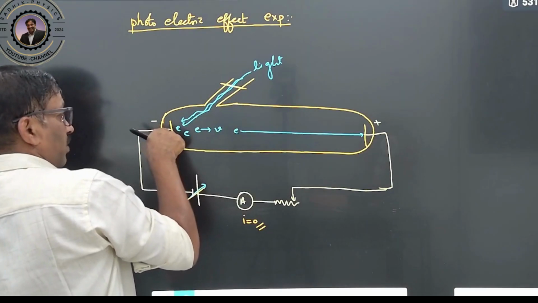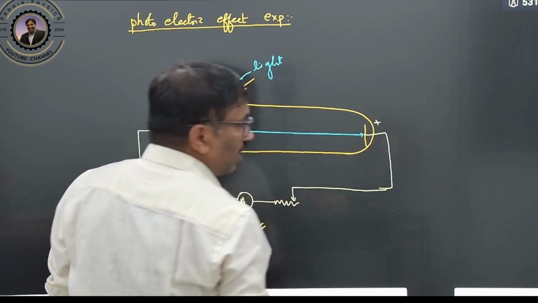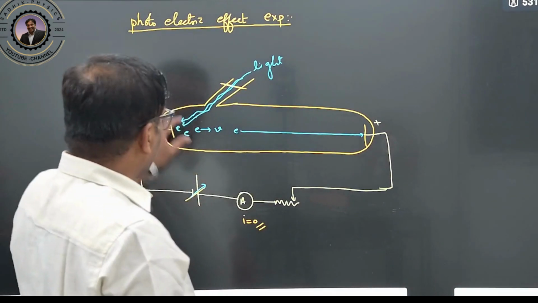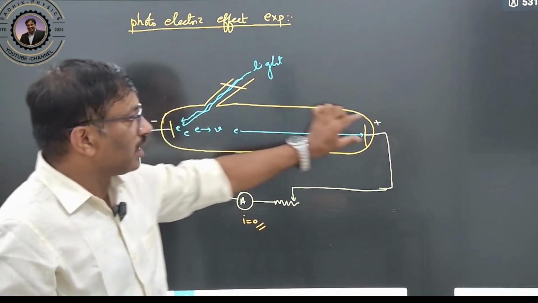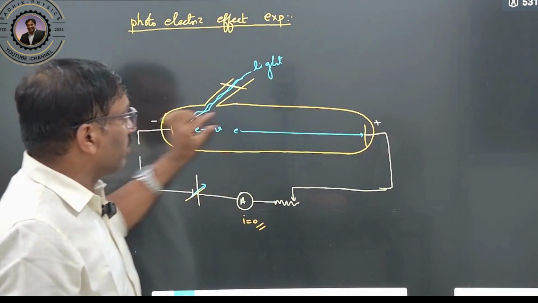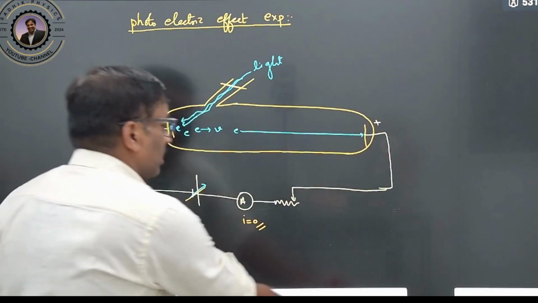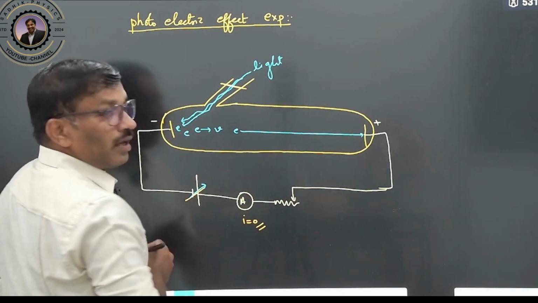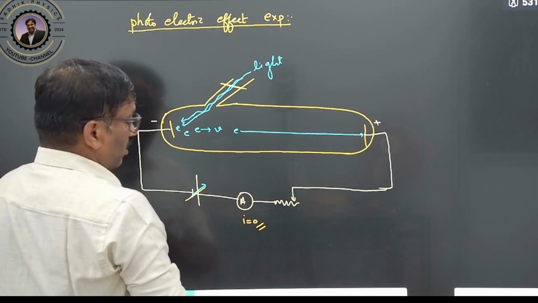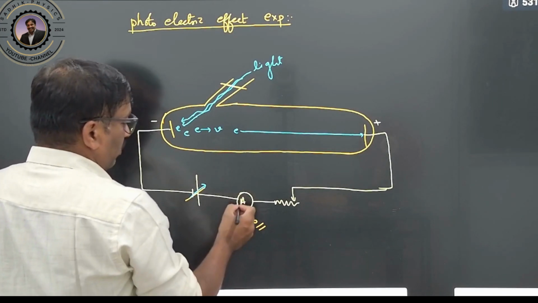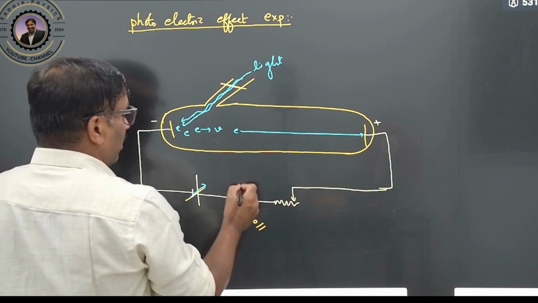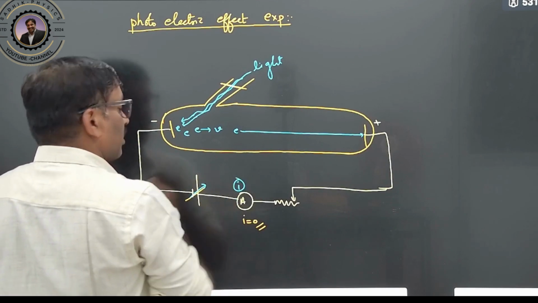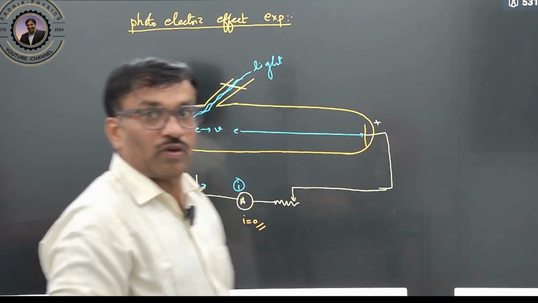Electron was lost from this plate, and this electron is gained by this plate. That means here there is a loss and here there is a gain. That means electrons moved from here to here. Clear? So when electrons are moving, you can see that now there is a milliammeter you have to use. Therefore, this ammeter reading will show a certain amount of current.